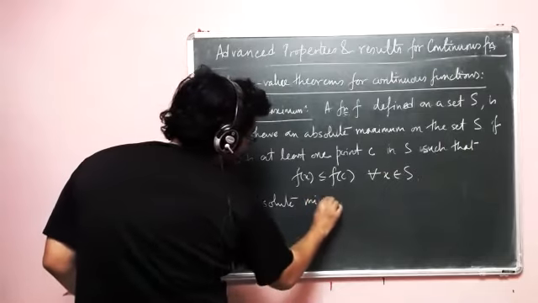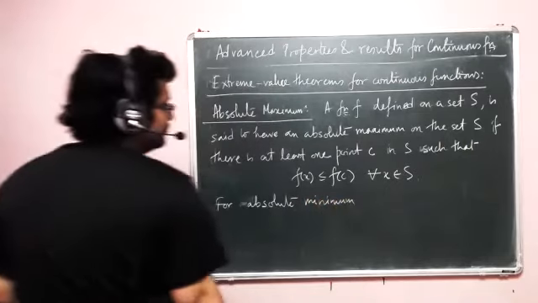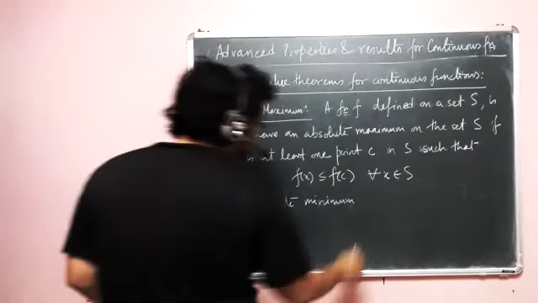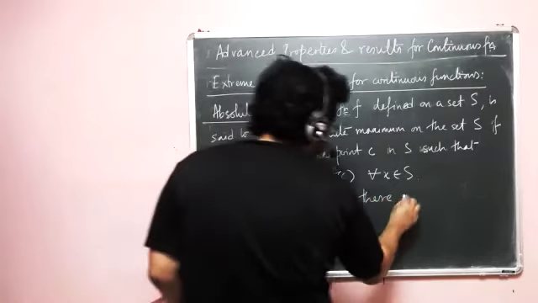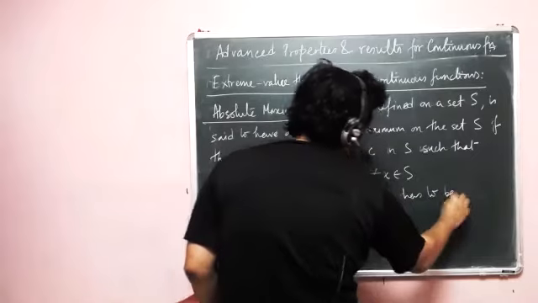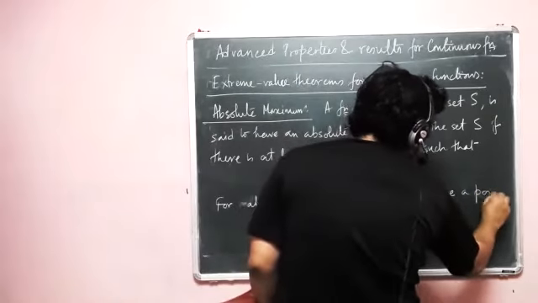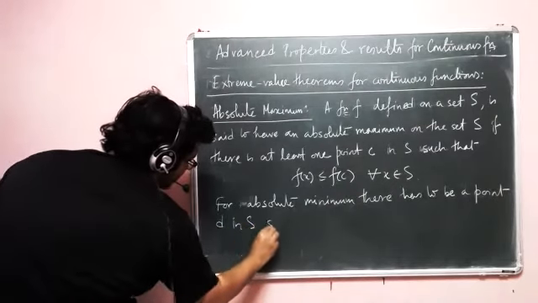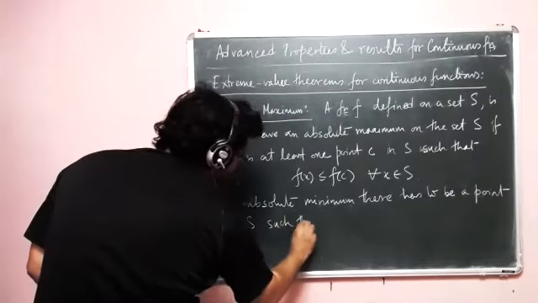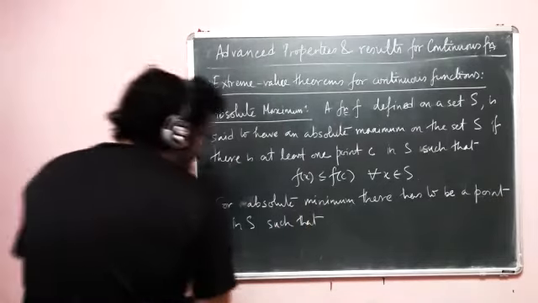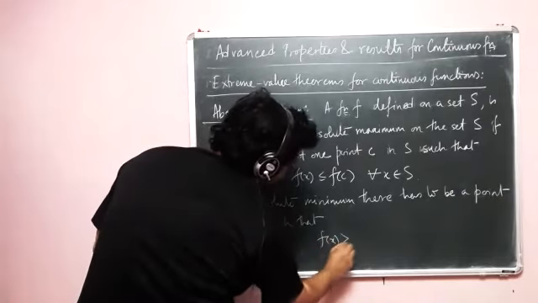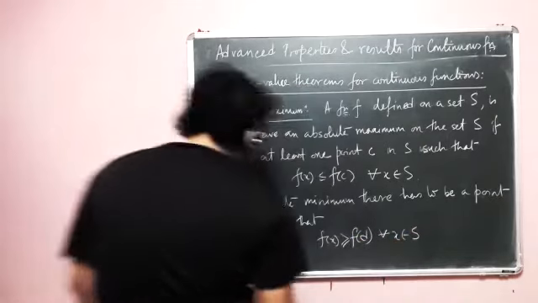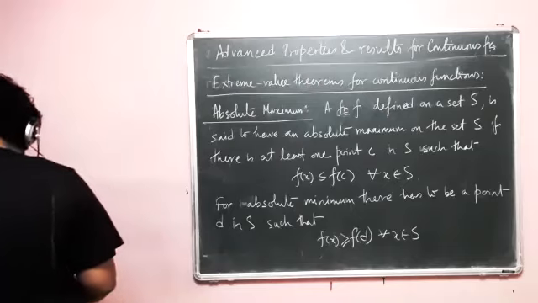For absolute minimum, there has to be a point d in S such that f of x is greater than or equal to f of d for all x belonging to capital S. Okay.